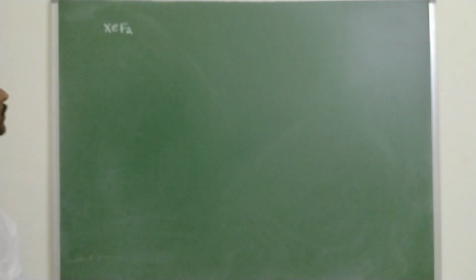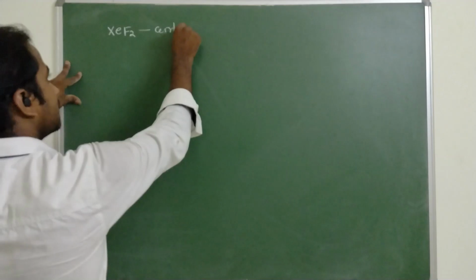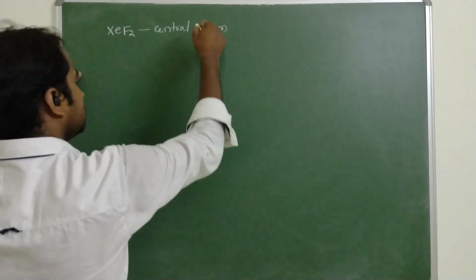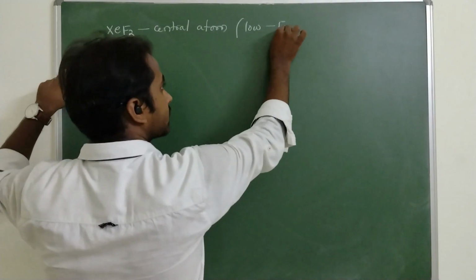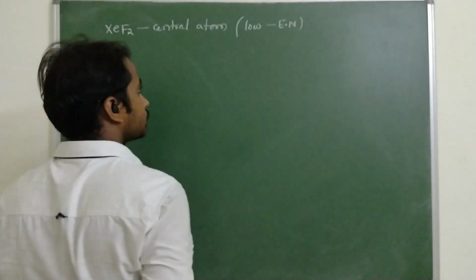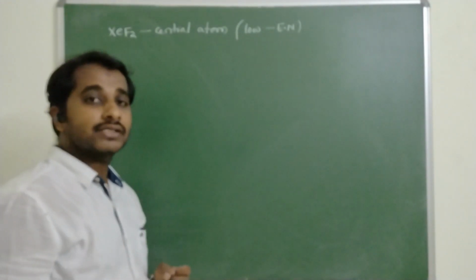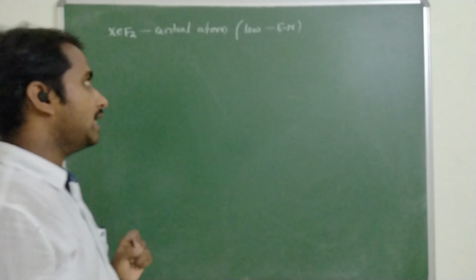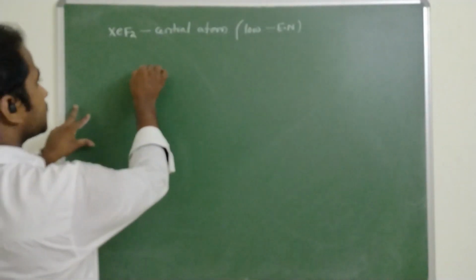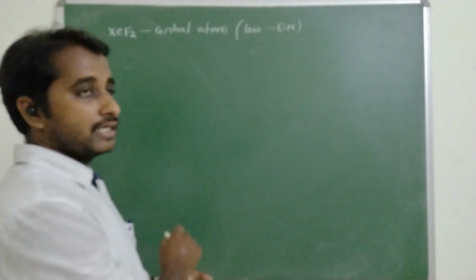First of all, we need to identify the central atom. Generally, the central atom has low electronegativity. So identify the element with lower electronegativity, which in most cases acts as the central atom.